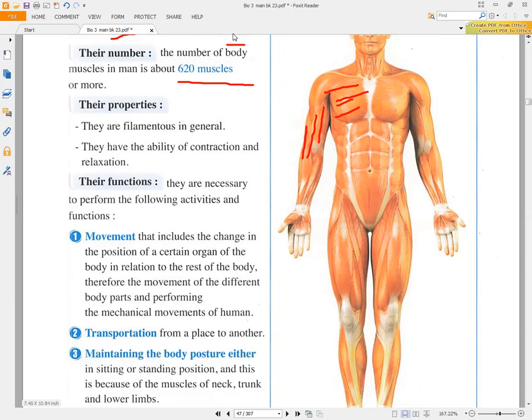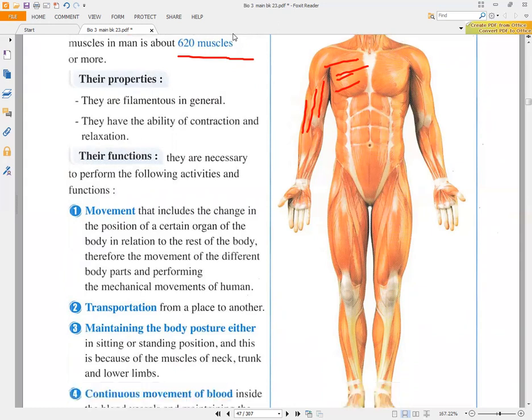So the movement of the different body parts performs the mechanical movement of the human. So if we move our leg, we can transfer from one place to another, okay? Also, maintaining the body posture either in sitting or standing, okay? The muscles help in keeping the balance, okay? And this is because of the muscles of the neck, okay? Trunk, what do you mean by trunk? From this region till this region, okay? And also the lower limbs.